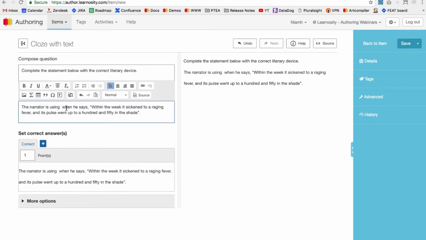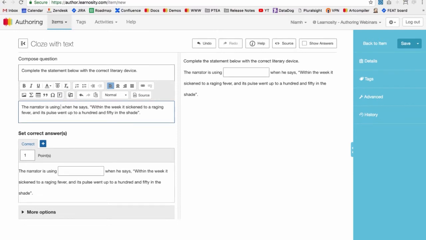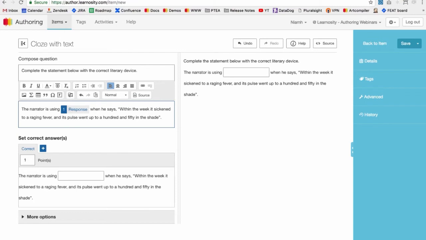And when you find where you want to put your response box, click in the area and then in your text toolbar, you'll see an insert response button. This is only available in the template area of these kinds of cloze questions and fill in the blanks questions. So click on that and your response box will be added. Another way you can add a response box, if you're typing and you just want to do it really quickly, is to press the underscore button on your keyboard twice and it'll also add the response box. That's really useful if you want to do it as you go. Then to set the correct answer, and again, we can have as many response boxes as we want in this question, we would just type into the response box as the student would.